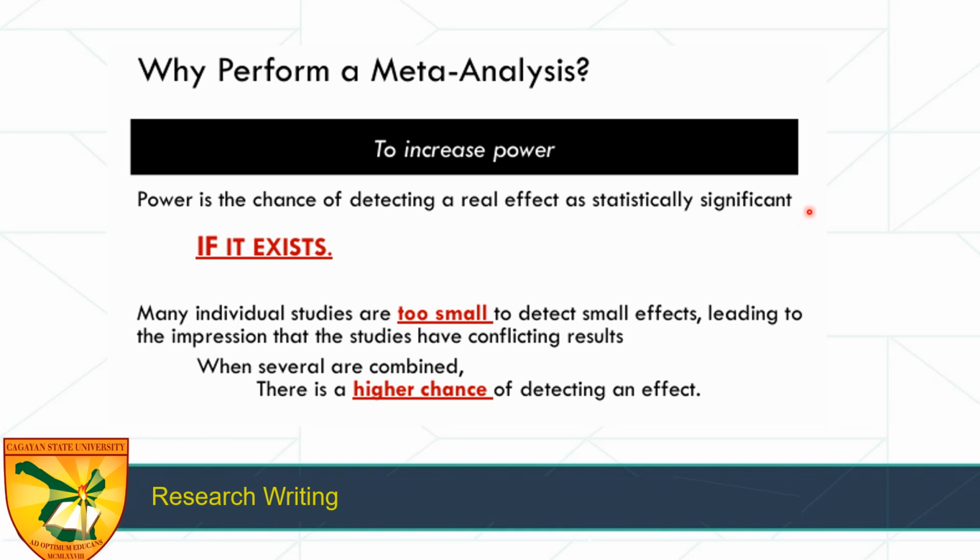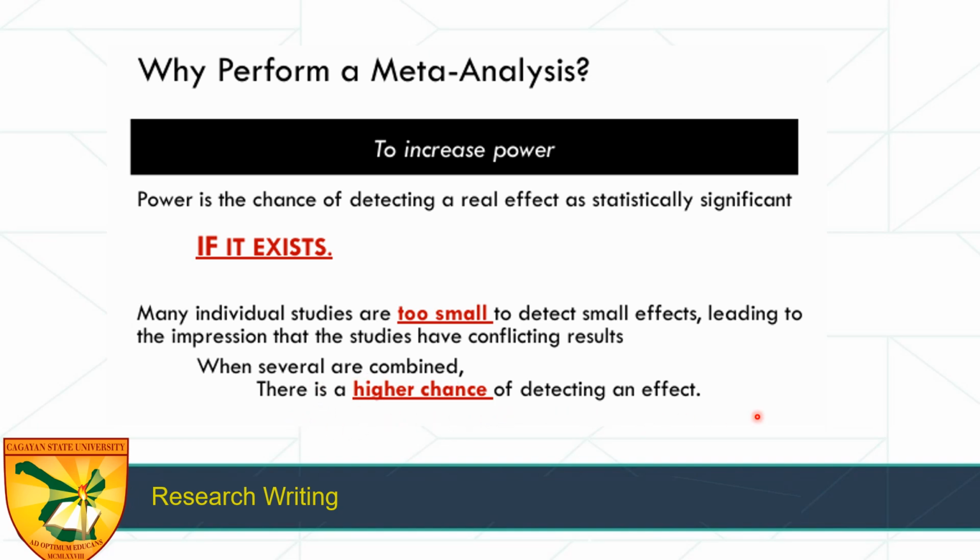However, we detect a real effect as statistically significant if it exists. Many individual studies are too small to detect small effects, leading to the impression that the studies have conflicting results. So when several studies are combined, there is a higher chance of detecting an effect.